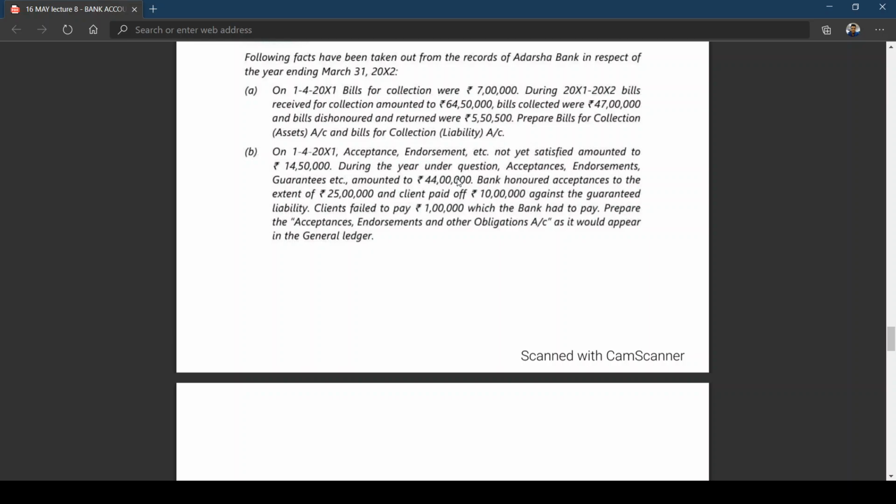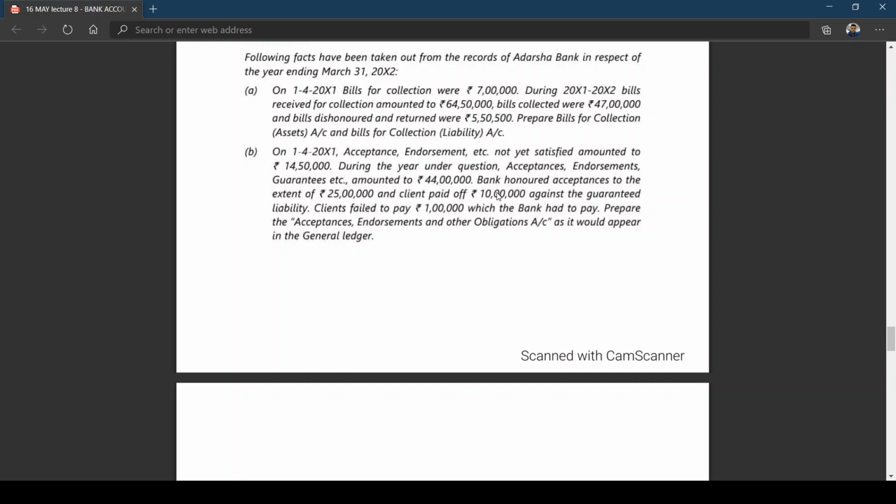That means the total amount given on behalf of customers has been given without the individual list of customers. The bank honored acceptances to the extent of 25 lakhs; it appears on the debit side. The client paid off 10 lakhs against the guaranteed liability. Clients failed to pay 1 lakh. Dishonor also will appear on the debit side.